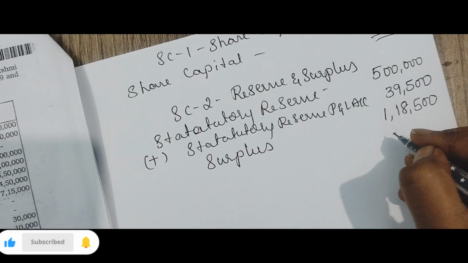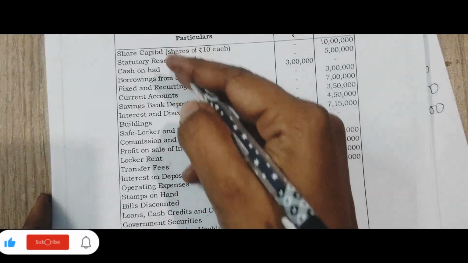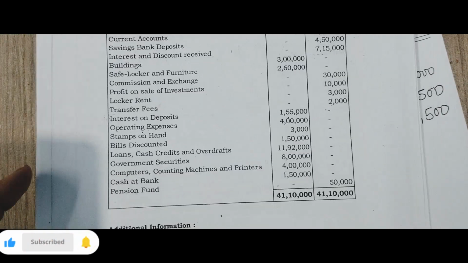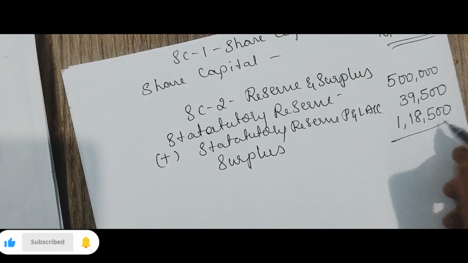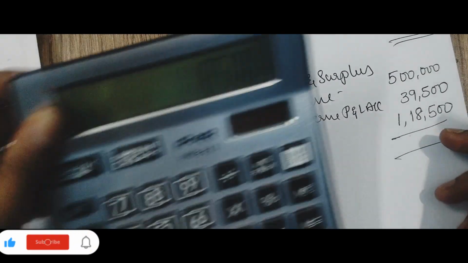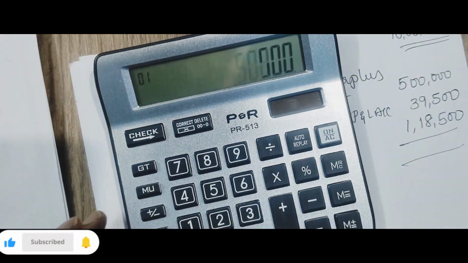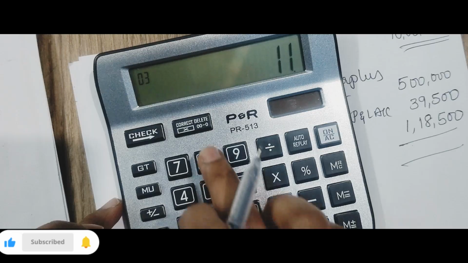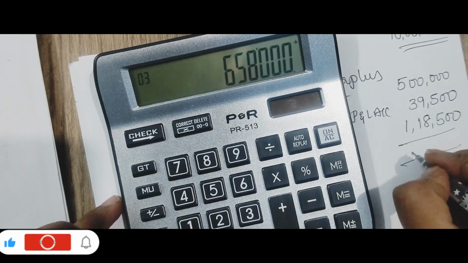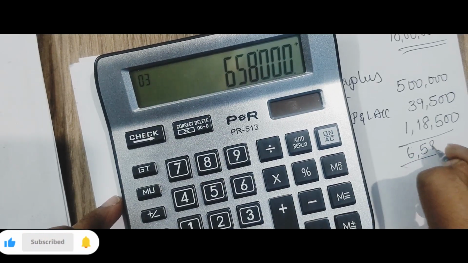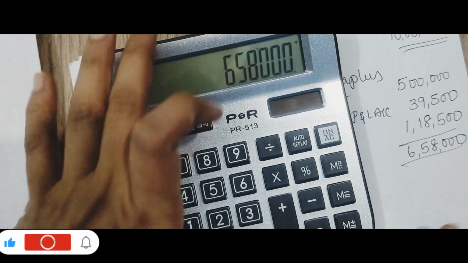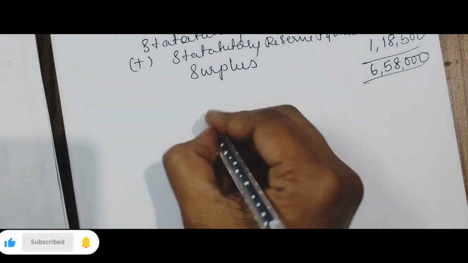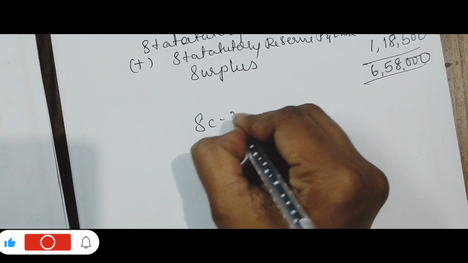Any other reserve is there? Check once. Any other reserves? No. There is no amount in the adjustment. Only we have these three. Add. Total 5 lakh, 39,500 plus 1,18,500. 6 lakh 58,000.